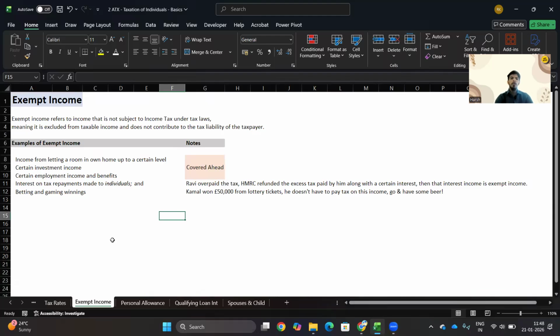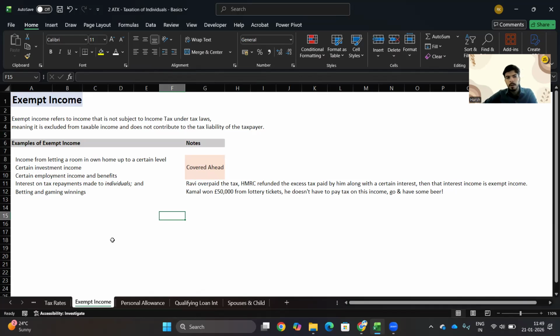So firstly, if we talk about exempt income, what do you mean by exempt income? Exempt income refers to income that is not subject to income tax under tax laws. So it does not fall within the scope of taxable income, right? You do not incur tax liability on these types of income. It is excluded from taxable income and does not contribute to the tax liability of the taxpayer.